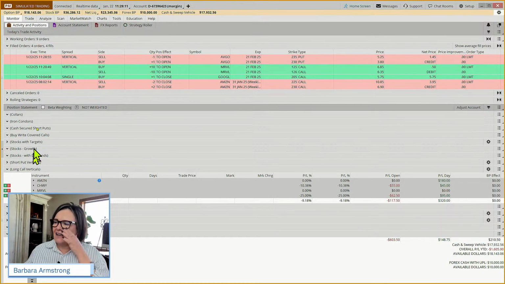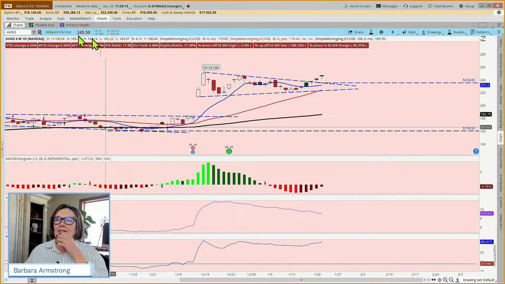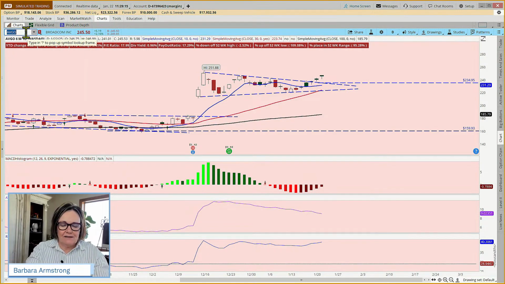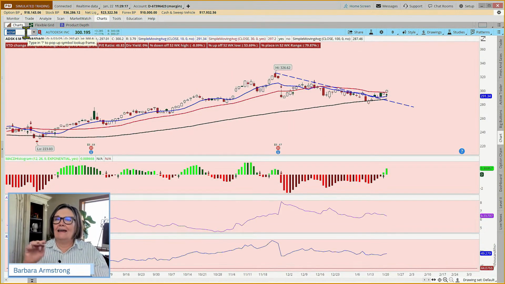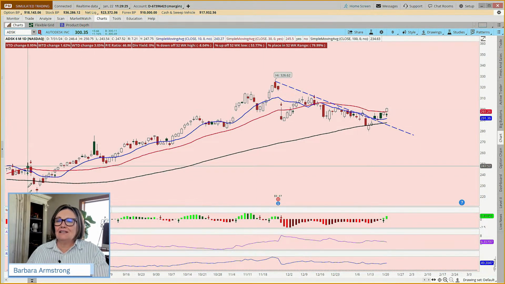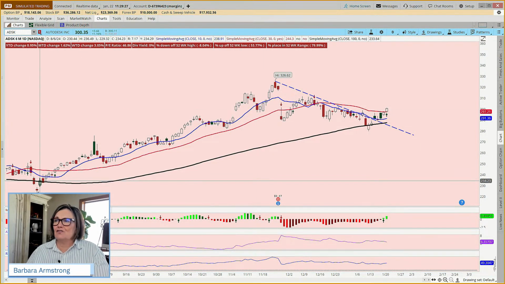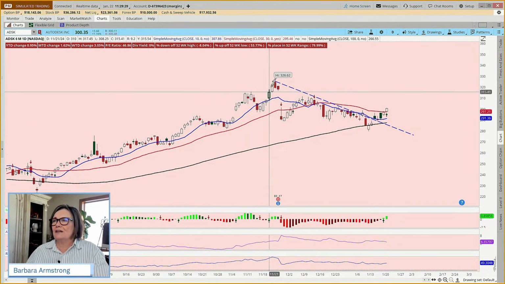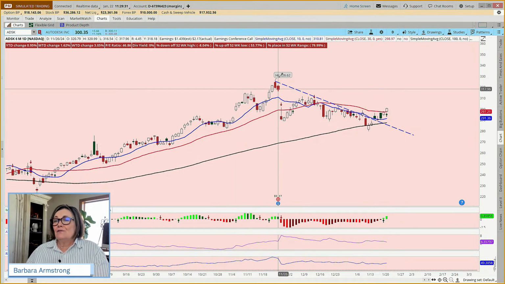Let's come and look at Autodesk. And then we're going to look at a couple of the trades that we placed last week. So Autodesk, and this is only a 6-month chart, has gone from 223 to 326. So it really has been uptrending nicely.